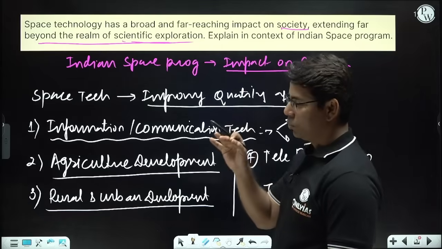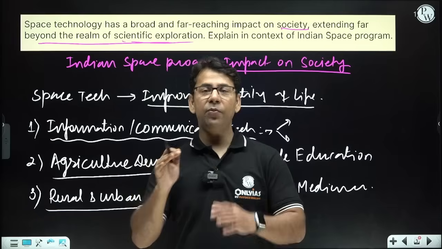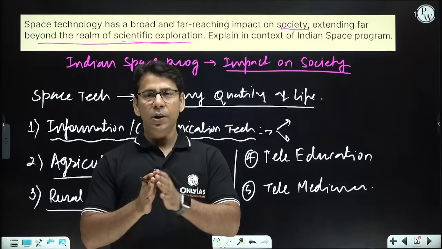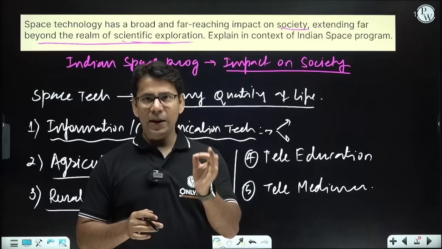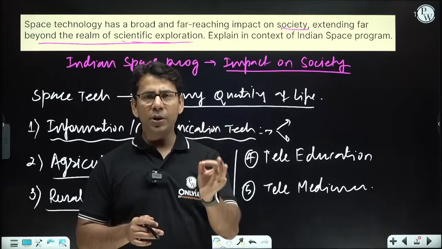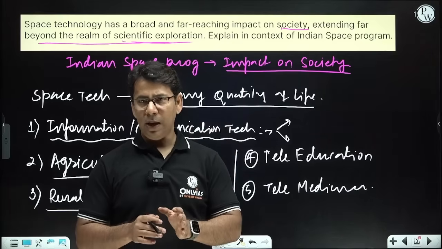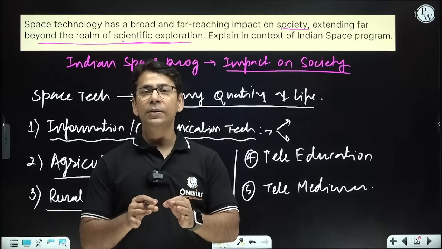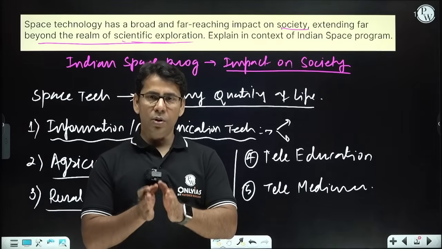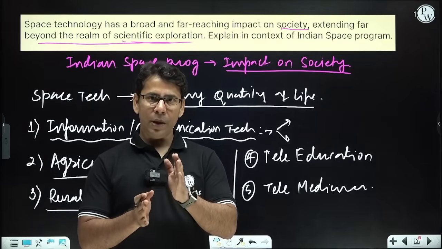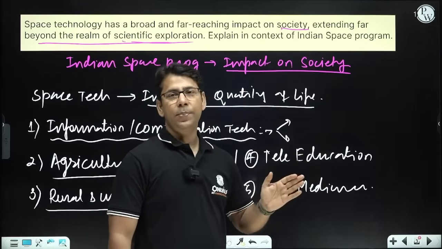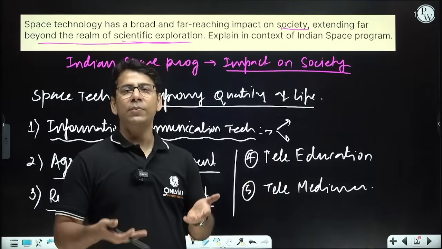Let's say there is a rural area, and with the help of VSAT, very small aperture terminal application, tele-education and telemedicine services can reach the remotest part of the country. And the last man of society, the poorest of the poor, can also get very good quality education and medical help. And that is how society will grow.